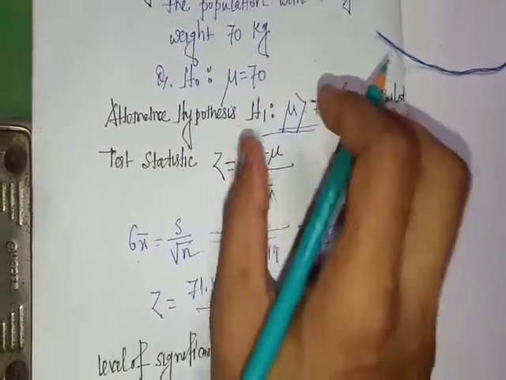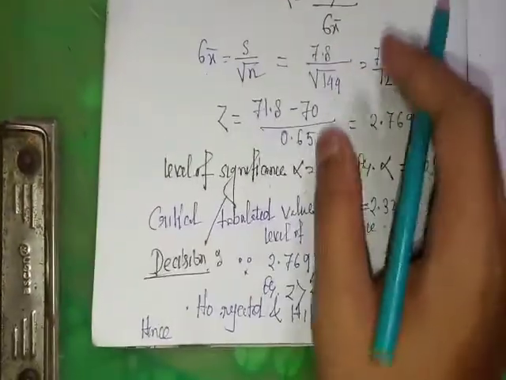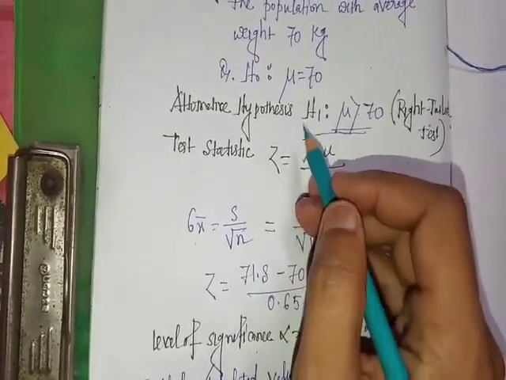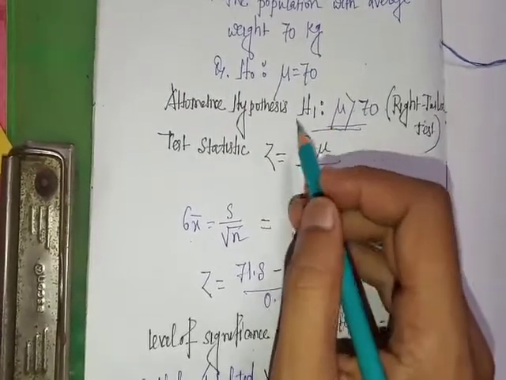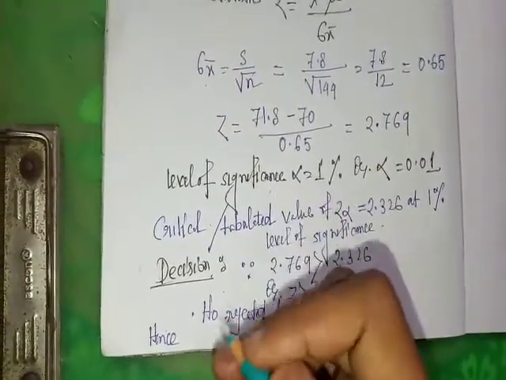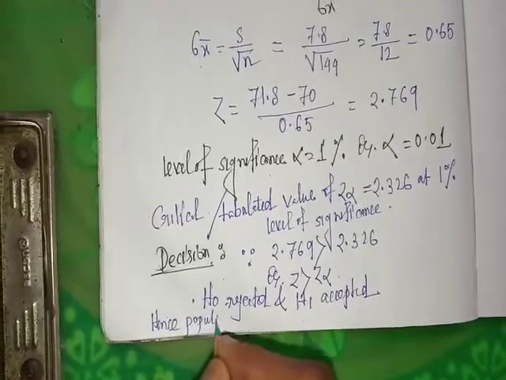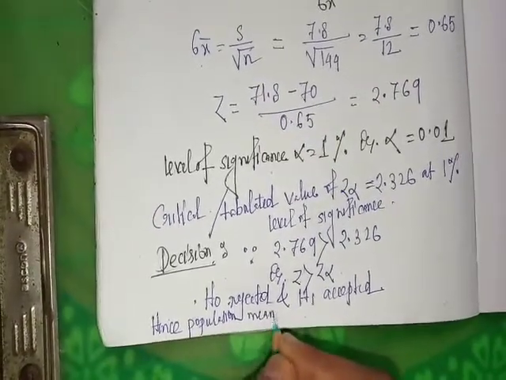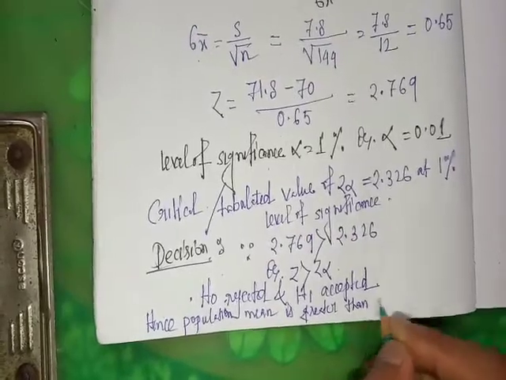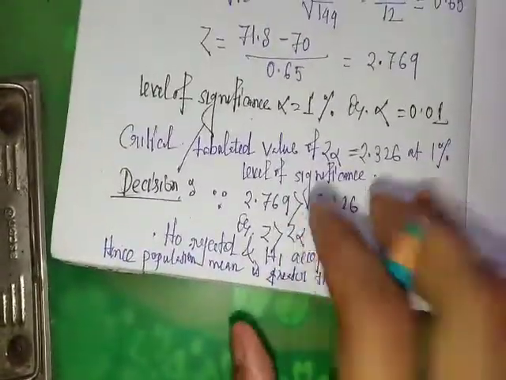Since the alternative hypothesis mu greater than 70 is accepted, the population mean is greater than 70 kg. This is the required result.